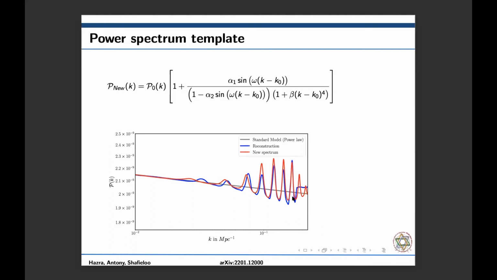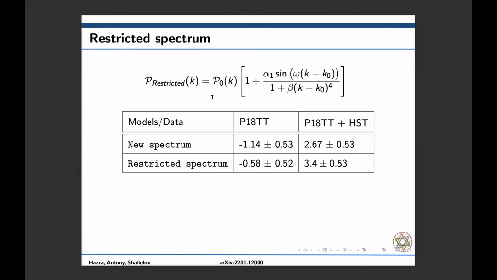Now let's test the evidence of this model. Before that, there were 5 extra parameters added to the standard model power spectrum. Here P0 is the standard model power-law power spectrum, and we add a feature of this form. While doing an initial analysis with the Planck-18 TT likelihood, we couldn't find more than 1 sigma significance for alpha 2. So we decided to go with a modified version of the power spectrum.